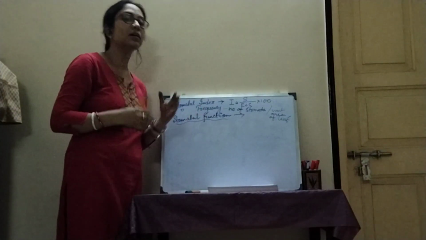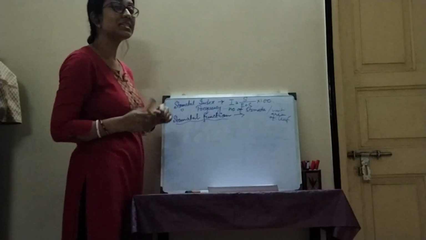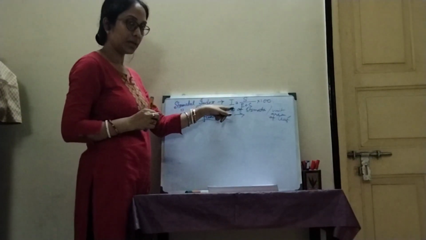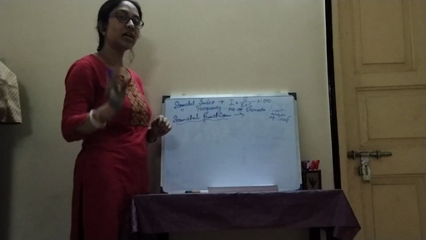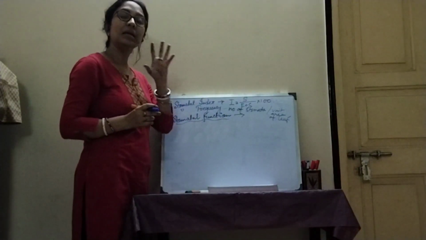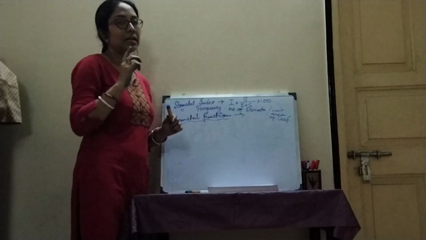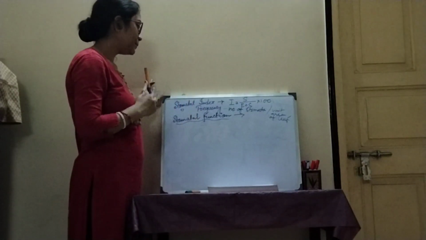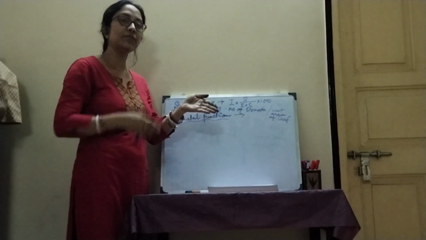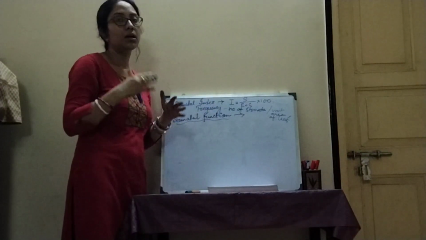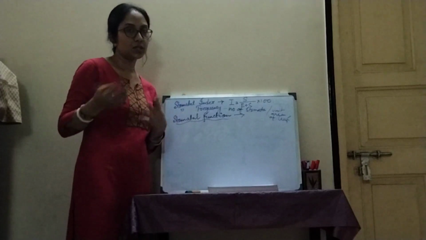Okay, and stomatal index is the ratio between the number of stomata present per unit area of leaf compared with the number of epidermal cells present per unit area of leaf. Stomatal index is mentioned as I. I for stomatal index, and S for number of stomata present per unit area of leaf, divided by E, number of epidermal cells per unit area of leaf, plus S, into 100. That means the stomatal index is the number of stomata present per unit area of leaf compared with the number of epidermal cells present per unit area of leaf. Okay, stomatal index or stomatal percentage, we can say.